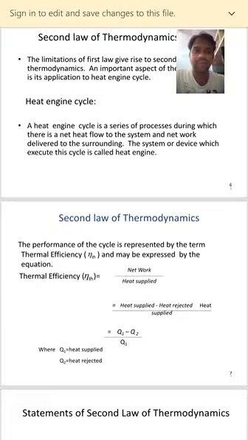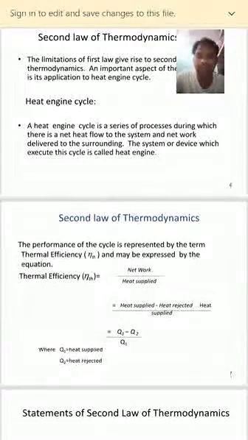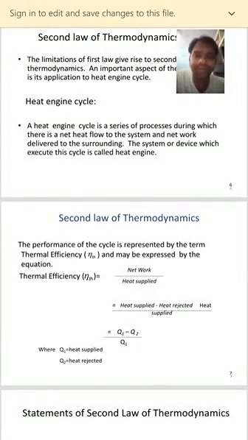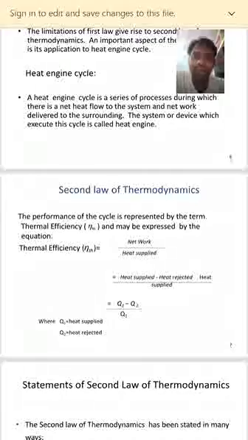So what is net work? Net work is nothing but the difference between the amount of heat we are supplying and the amount of heat which is rejected to the surroundings. So heat supplied minus heat rejected is net work. Heat supplied is Q1 and heat rejected to the surroundings is Q2. So Q1 minus Q2 by Q1 is the thermal efficiency. In terms of temperatures, it can be written as T1 minus T2 by T1. Right, so this is the thermal efficiency.